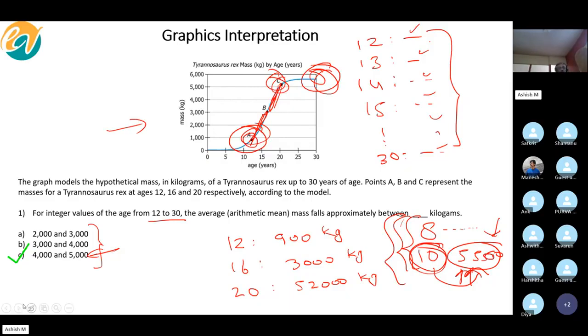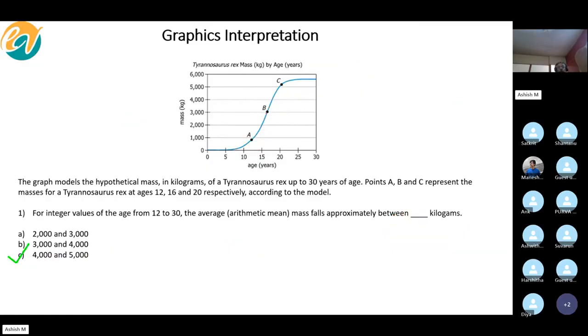Okay. I also like the method that Vikash was mentioning. Notice this is almost a straight line, which means this is between 12 and how much? B is 16, right? So 4 entries have an average of almost 2000, correct? Similarly, this is again a straight line between 16 and 20. So 4 of these would have an average of almost 4000, correct? While the rest of the 10 have 5500.